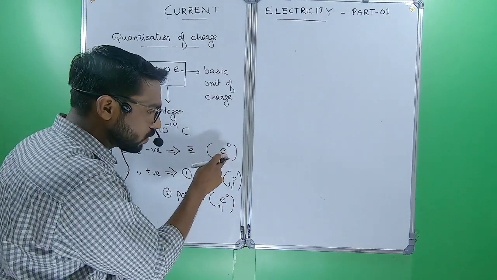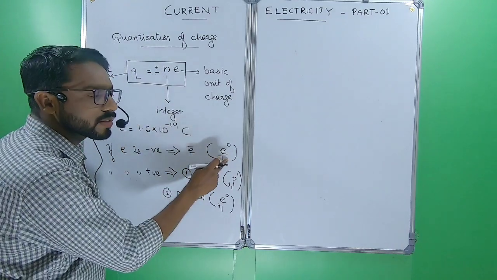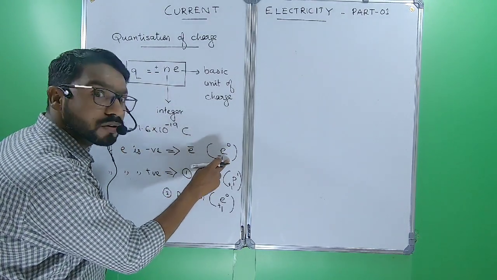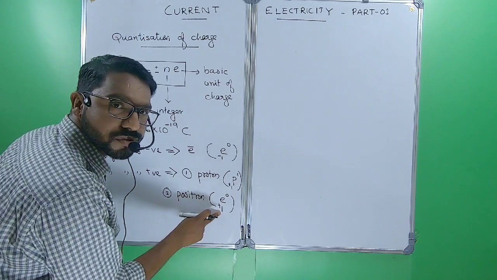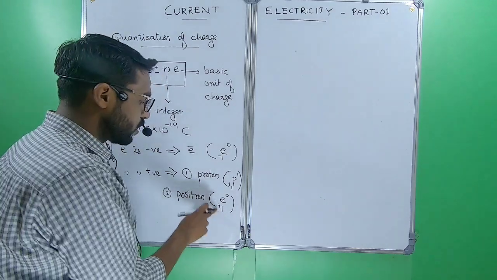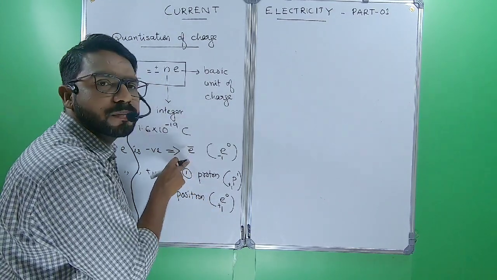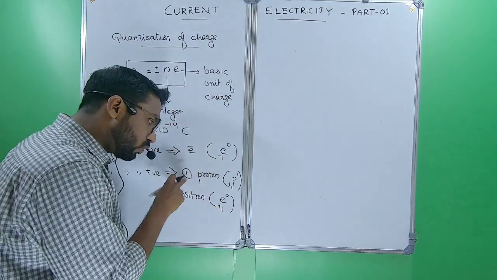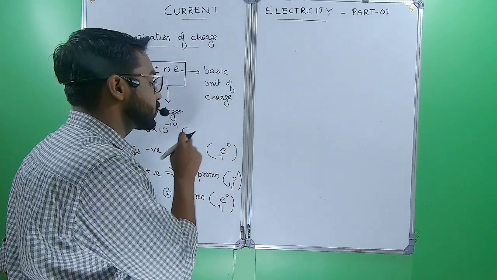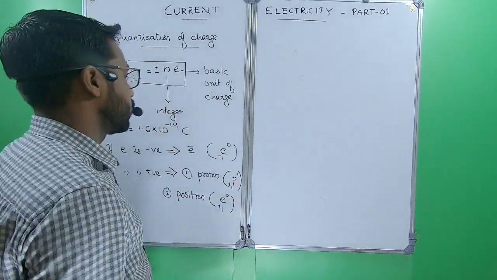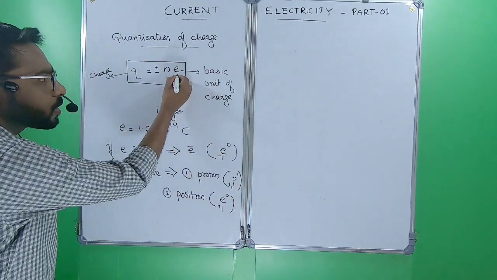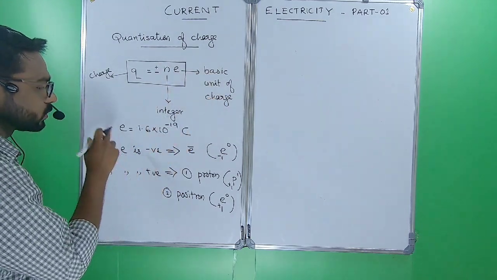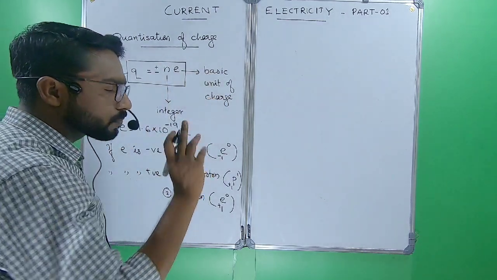Positron is just like an electron, but whose charge is just opposite, positive charge. The positron is the antiparticle of the electron, whose charge is equal to that of a proton and whose mass is equal to that of an electron. Simply, the basic unit of charge is possessed by these particles.